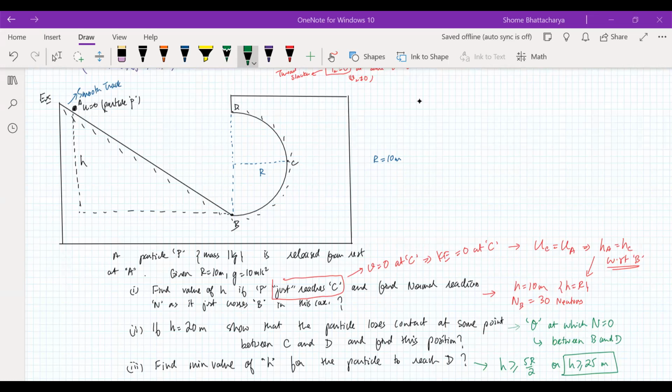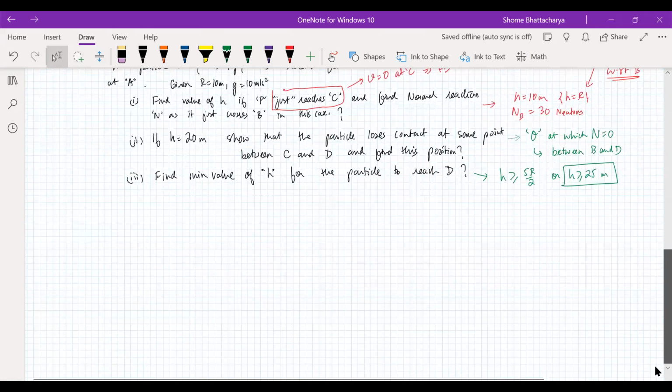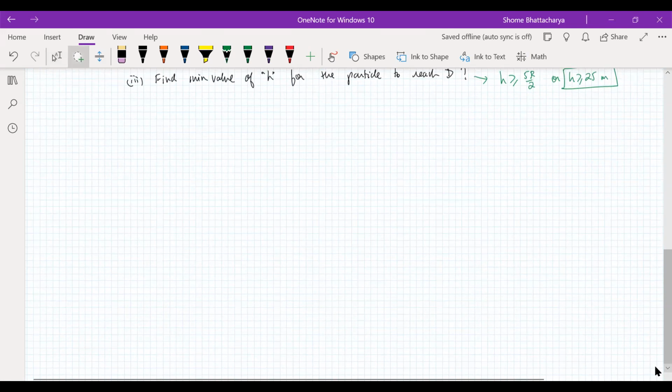In the second part, we have to show that it's not reaching D. So first, let's find the critical condition for reaching D. So the critical condition for that particle to reach D is that it should be in contact with the surface. Because between C and D, again there is that issue that speed may not be 0, but the normal reaction might become 0. The FBD is like that. So if we make the FBD,